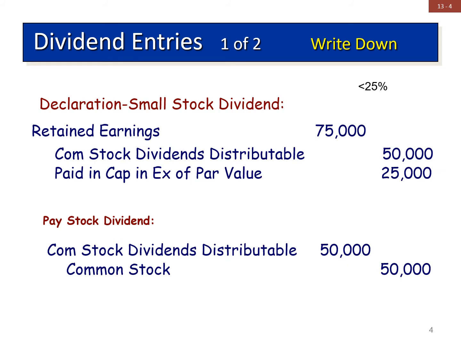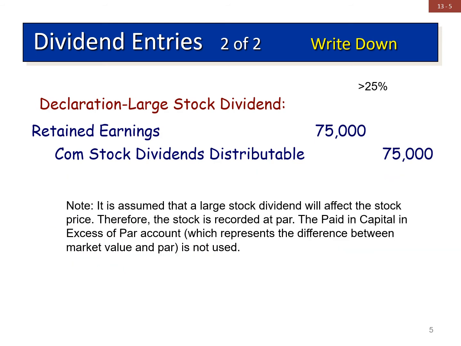Pause the video to write these journal entries down. If the stock dividend is less than 25% of a corporation's issued stock, it's considered a small stock dividend. Later, I will demonstrate these journal entries.